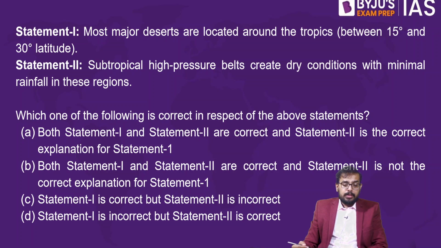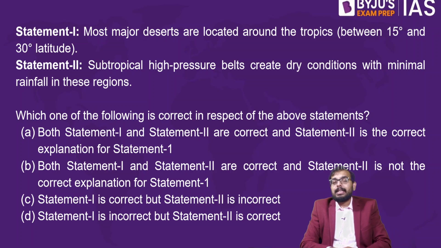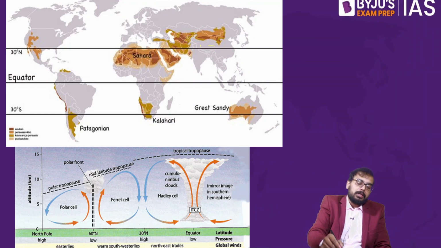The next question is: consider statement 1. Most major deserts are located around the tropics, that is 15 to 30 degrees latitude. Is it true? Are the majority of deserts found in this latitude? Yes, if you see the map, it is true. The majority of the deserts are located between 15 and 30 degrees.